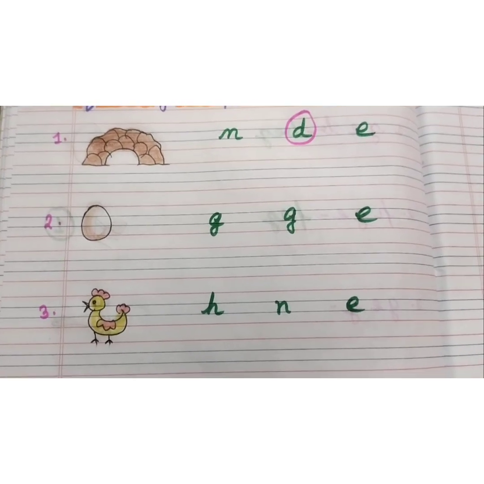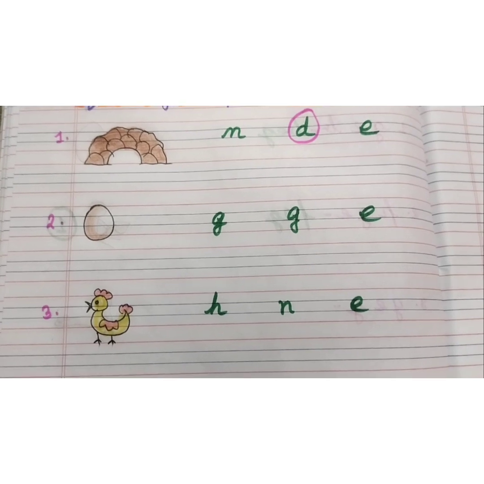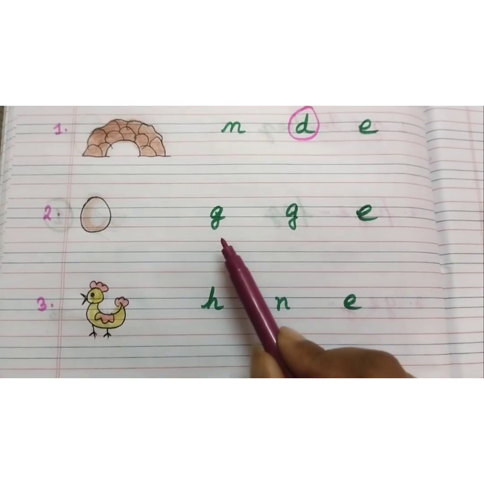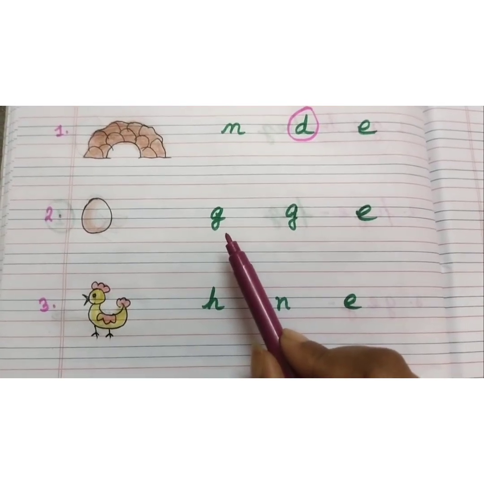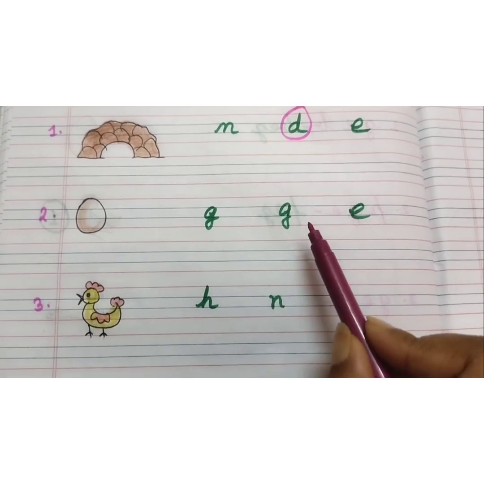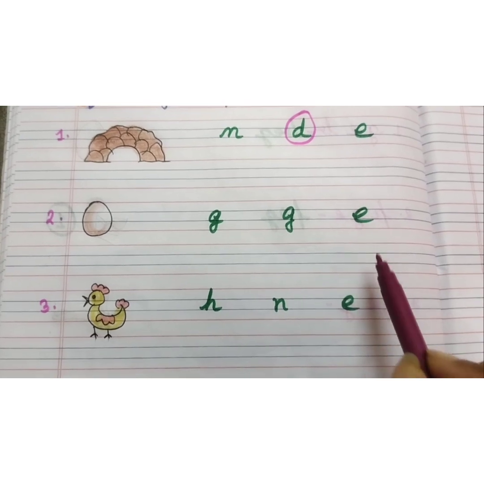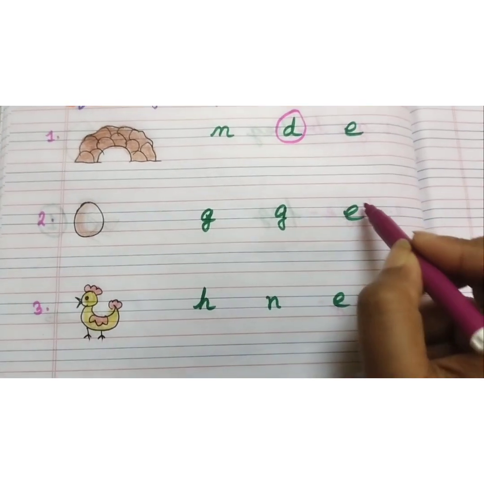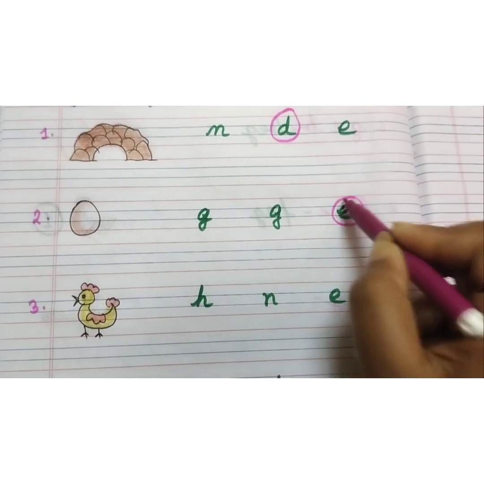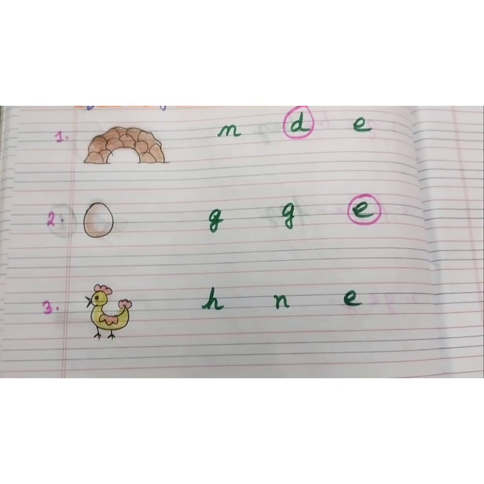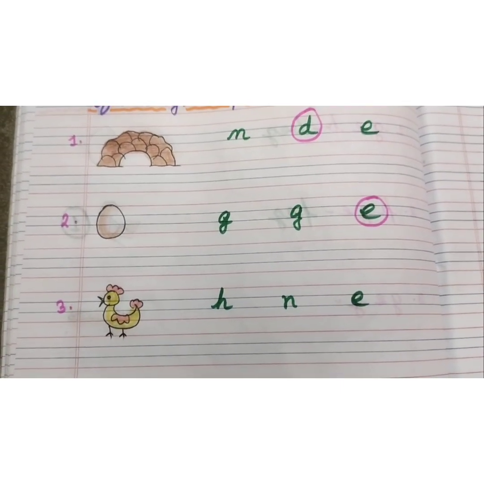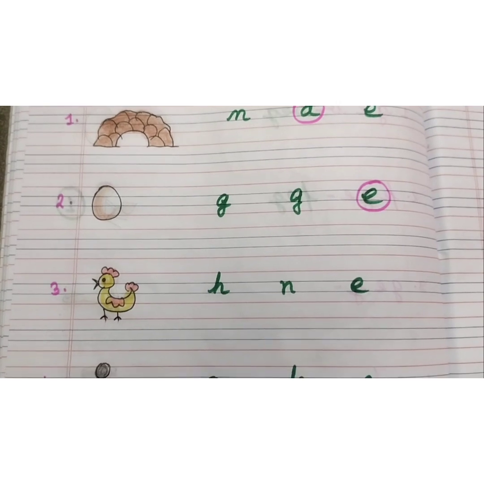Right? Here, G sounds G. No. Then E sounds E. Yes. Very good. So here we will circle E. Egg starts with E.